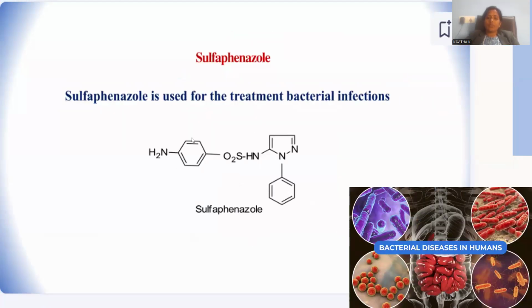Sulfaphenazole. In sulfaphenazole, the pyrazole is the effective pharmacophore located here, and here is the phenyl group, and here is the sulfonamide moiety in between. The sulfonamide moiety is more effective against pathogenic microorganisms, and in addition to sulfonamide there is an amplification factor, that is pyrazole. Structure activity relationship will amplify the reactivity of this agent against bacterial infection, so that various bacterial infections are better cured by the sulfaphenazole drug.